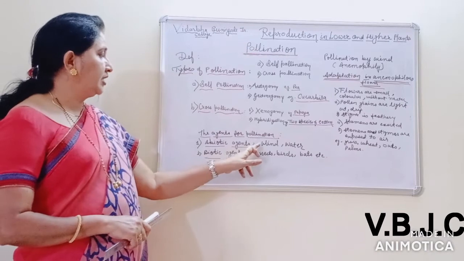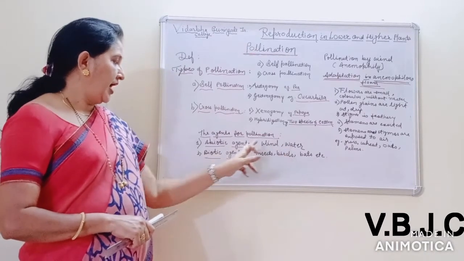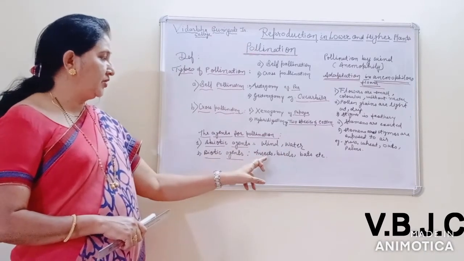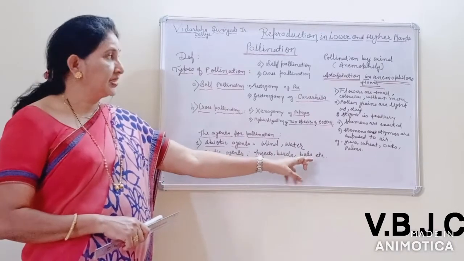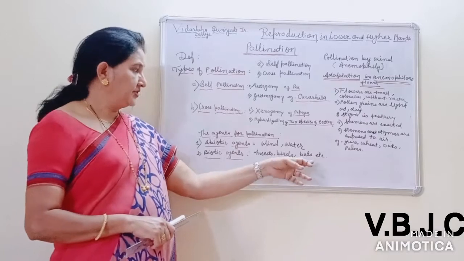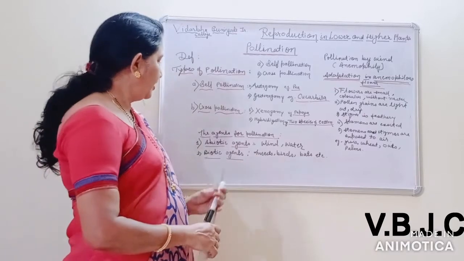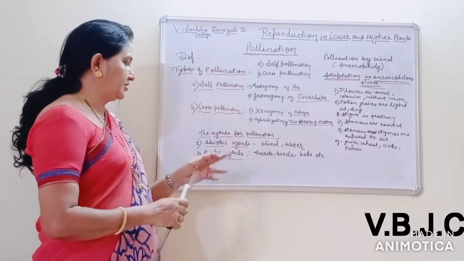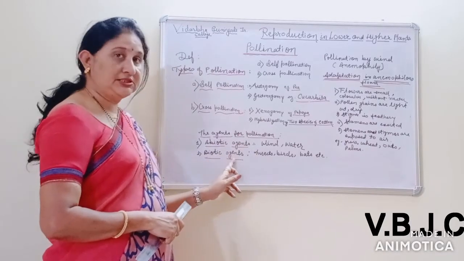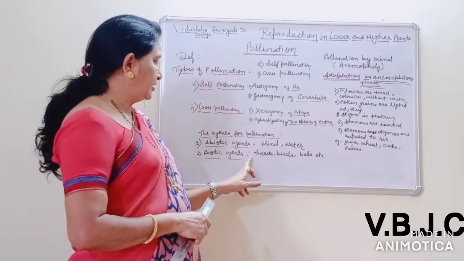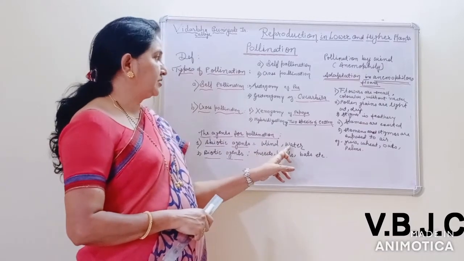Abiotic agents include wind and water, and biotic agents include insects, birds, bats, snails, etc. Abiotic agents are non-living, and biotic agents are living things.